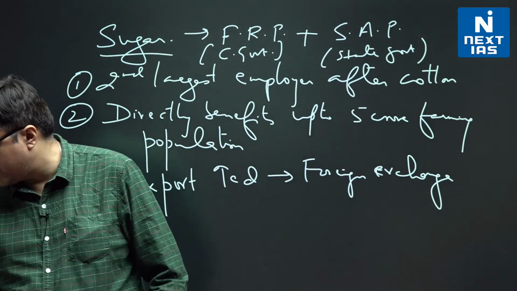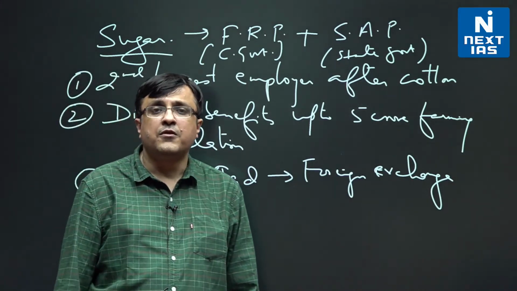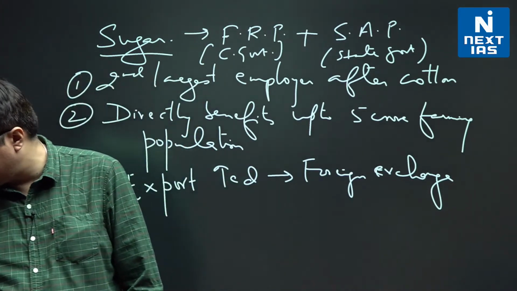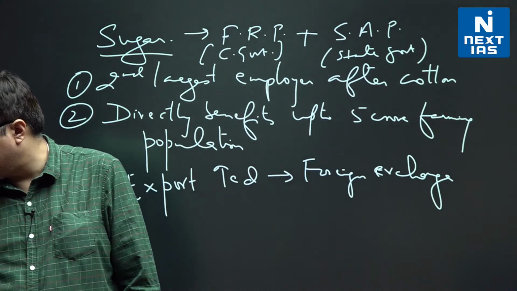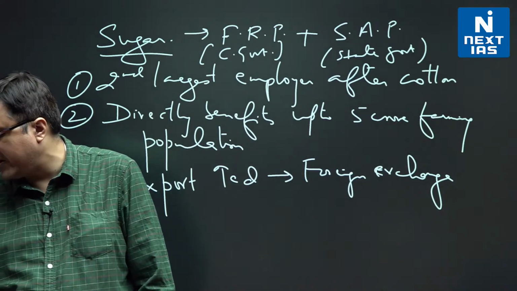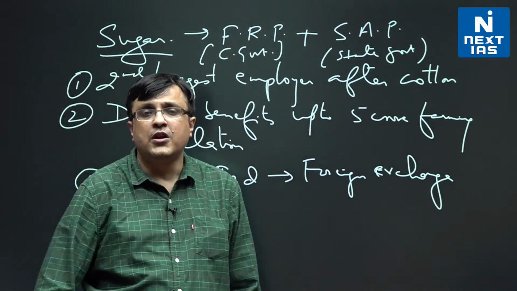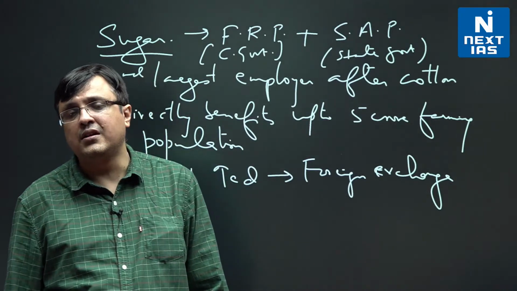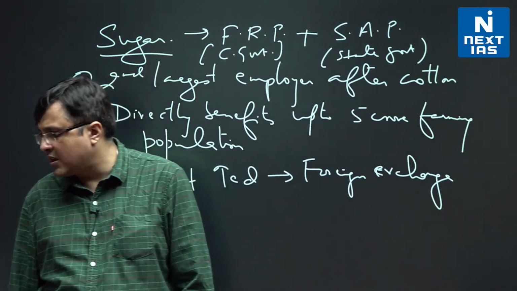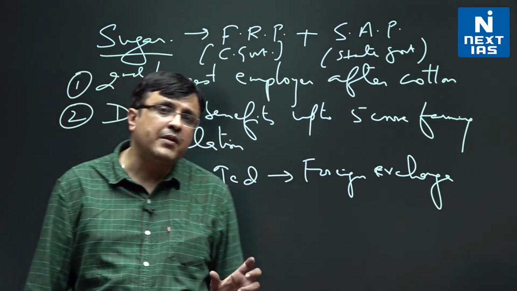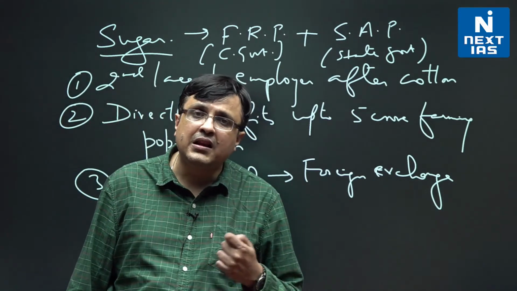This fair and remunerative price has gone up from 145 rupees per quintal in 2011-12 to 290 rupees per quintal by 2021-22. So the fair and remunerative price has doubled in the last 10 years.